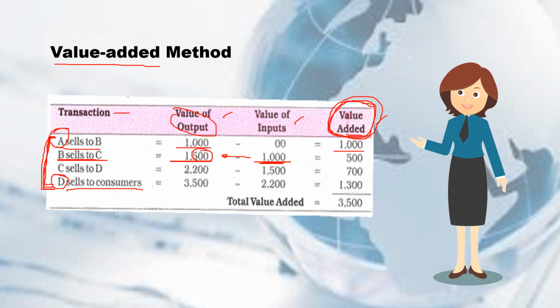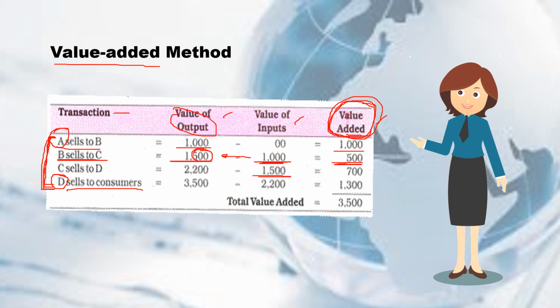So, kung magkano lang inadagdag out of the initial value, that will be the value added here. Okay, yun lang inadagdag. Para hindi nadodoble yung bilang. Kasi kung 1,500 din yan, magiging 1,500 tong value added. Ibig sabihin, madodoble yung bilang, or naisama na naman yung value ng intermediate good na naunang i-consider kanina. Okay? Next. So, si C, yung binili niya kay B, na halagang 1,500.